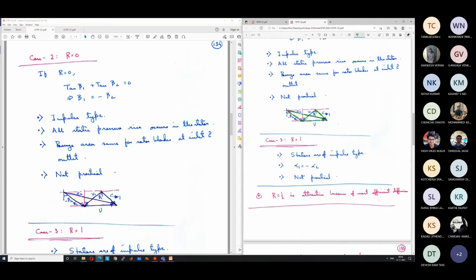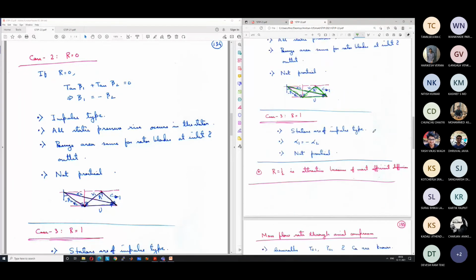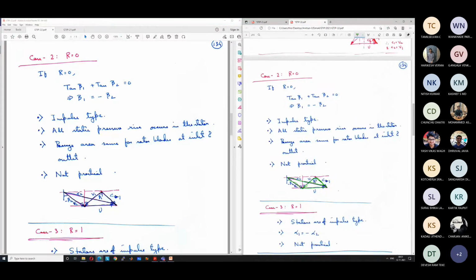From the angles and from the diagram, you can see that V1 equal to V2. And that is also expected. We expect that there will be no change in relative velocity in the rotor because there is no diffusion in the rotor. The only diffusion occurs in the stator. As a result, in the stator, the velocity decreases from very large velocity C2 to very small velocity C1. And in the rotor, the absolute velocity increases to a very large value because the entire work input just gives rise to an absolute kinetic energy increase.